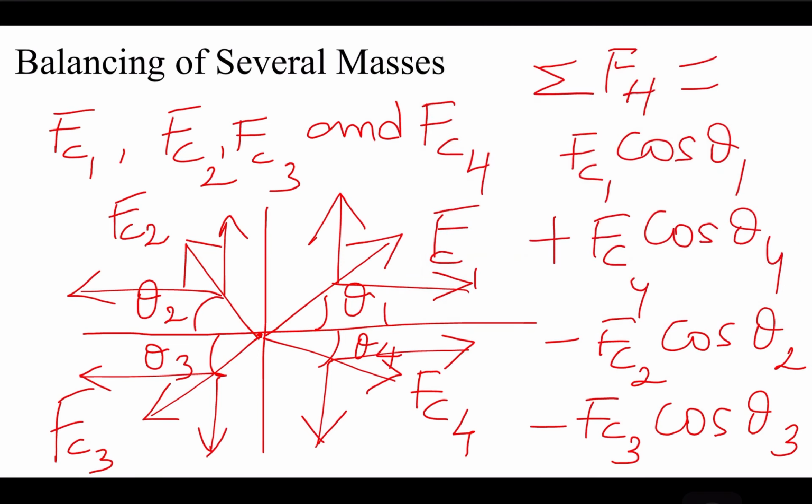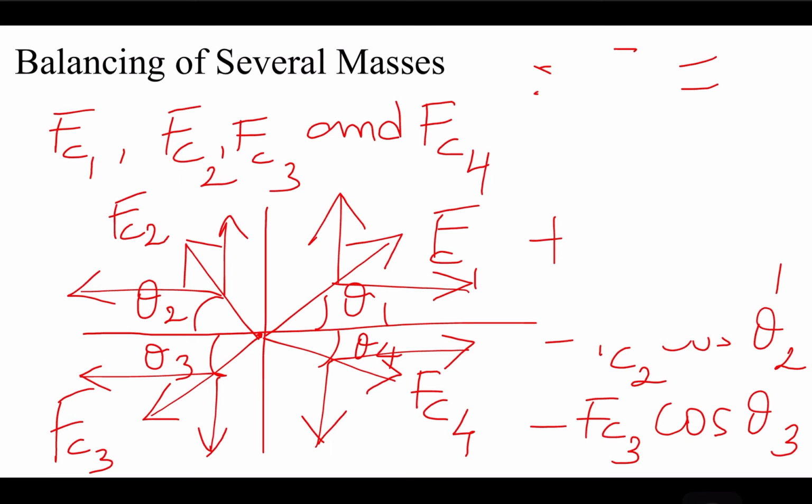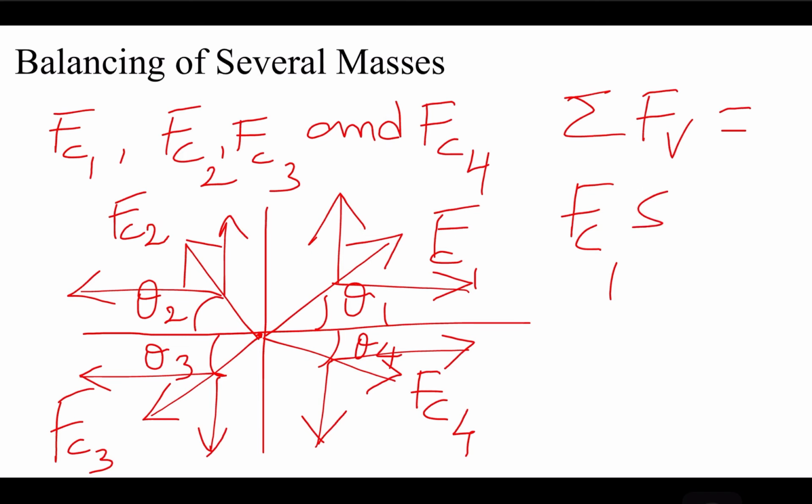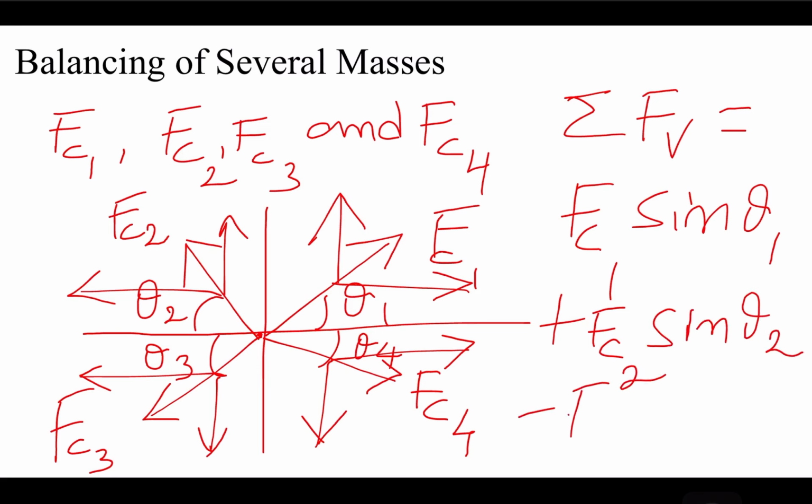Similarly, I will take the vertical components here, where in the vertical components the sine component comes. So sigma FV is equal to FC1 sin theta 1 plus FC2 sin theta 2 minus FC3 sin theta 3 minus FC4 sin theta 4. Vertical upward direction is taken as positive, downward is taken as negative.